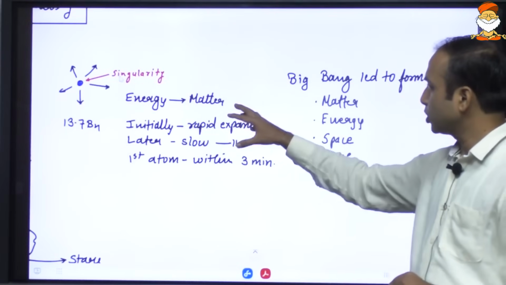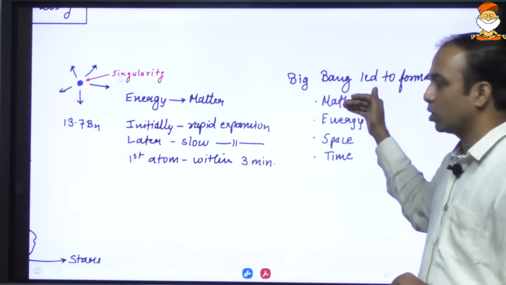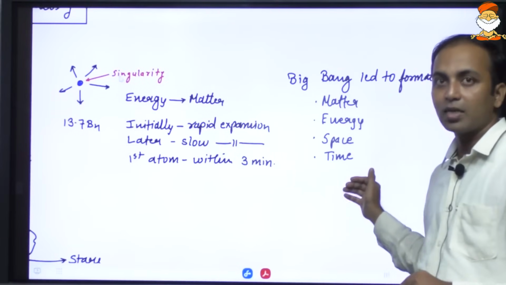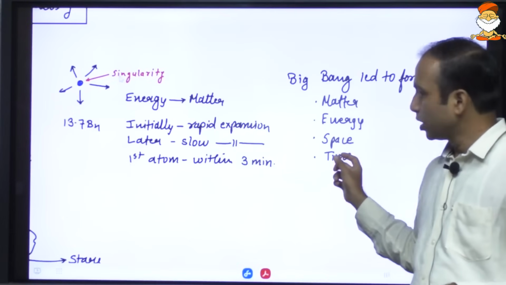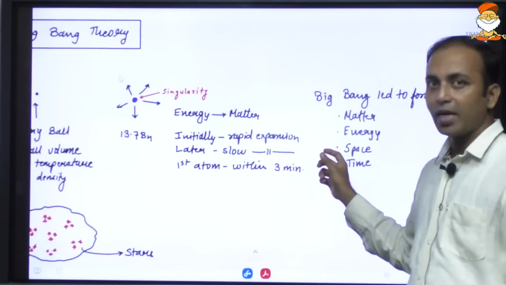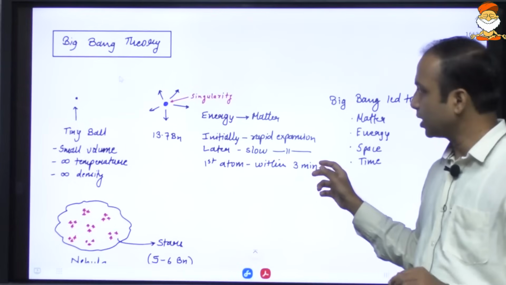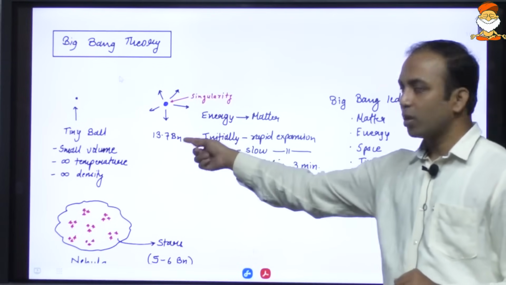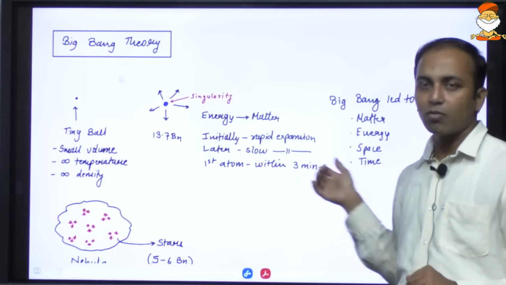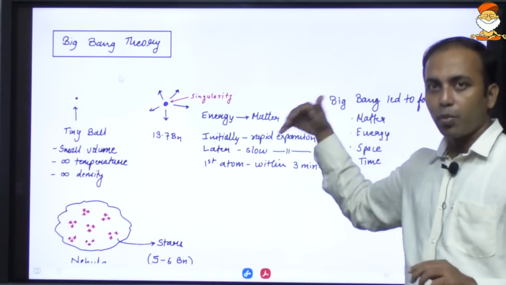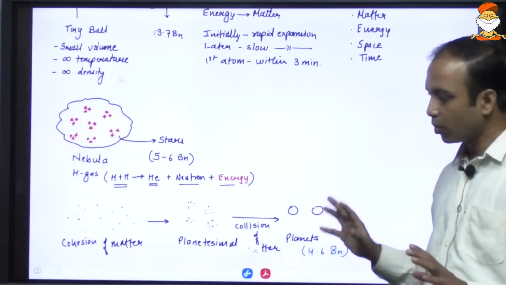And with this explosion, what all was formed? Matter was formed, energy was formed, space, and even time was created. Yes, so time is not something which is infinite. Time is also finite in nature, 13.7 billion years. We know something from that point onwards. Beyond 13.7 billion years ago, nobody knows.